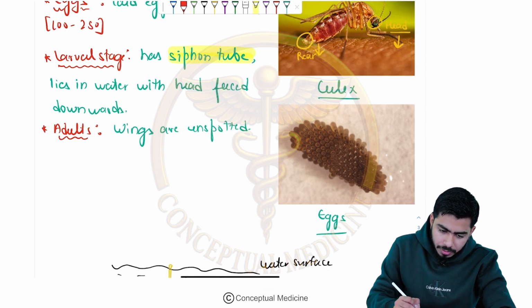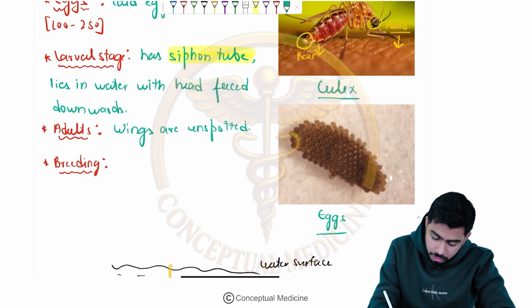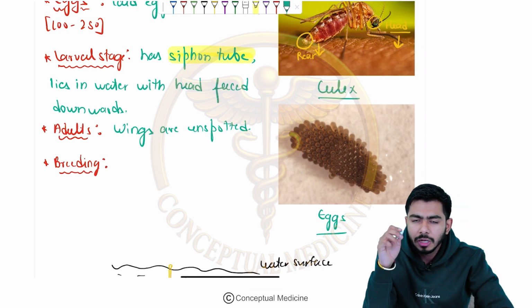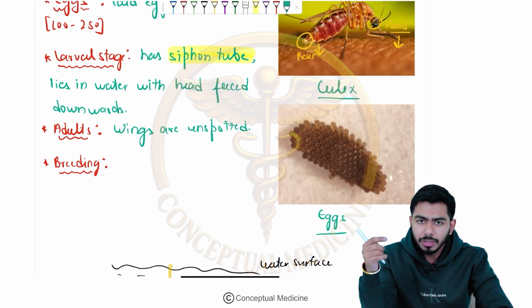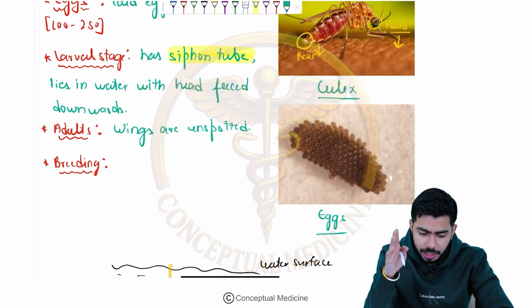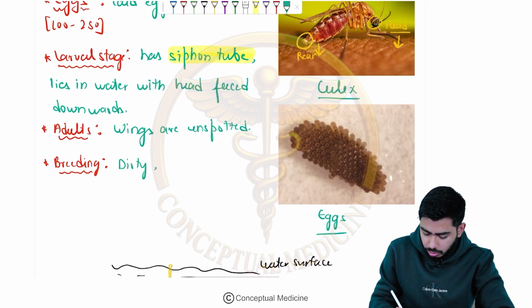If you talk about the breeding areas of this one, they will be breeding in the dirty water or the polluted water. Okay, so please be very cautious about this. Anopheles, I told you, clean water. Aedes, I will be telling you, clean water, but here I am talking about the Culex. I am saying that they will be breeding in the dirty or the polluted water, not in the clean one, right?